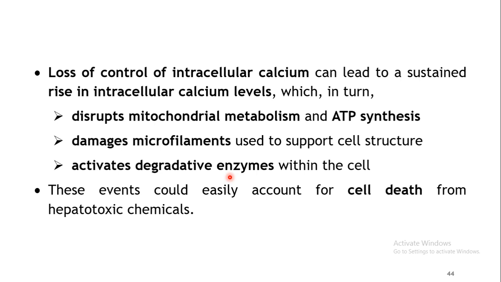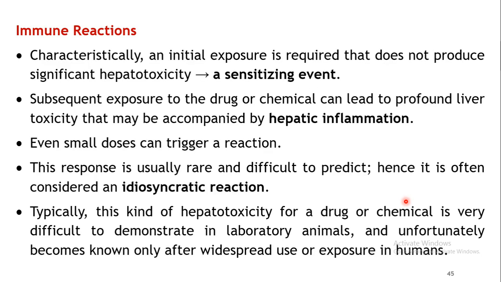But what will happen? Because of the disruption in the calcium homeostasis, these degenerative enzymes are getting activated. So they will start destroying the normal tissues or normal proteins also. Okay. So all of these events could result in cell death or necrosis which may be caused by these chemicals. Next type of mechanism of hepatotoxicity is immune reactions.